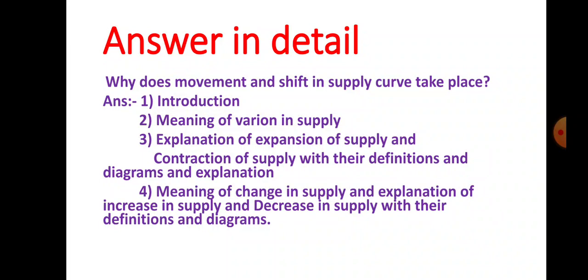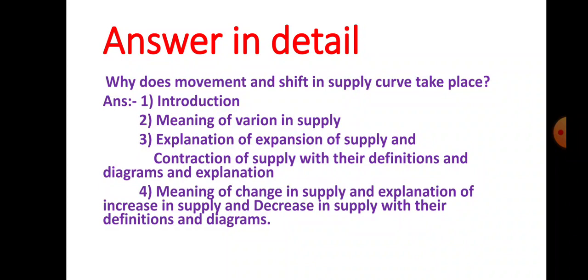So what is the question here? Why does movement and shift in supply curve take place? Let us see how to write down the answer. Number 1, introduction point. Number 2, you have to explain what is a variation in supply. After that, you have to explain two types of variation in supply: expansion of supply and contraction of supply, with the help of their definitions, diagram and explanation of diagrams. And after that, you have to explain what is change in supply with the help of its meaning. And after that, you have to explain two types of change in supply: increase in supply and decrease in supply, with the help of their definitions and diagrams.